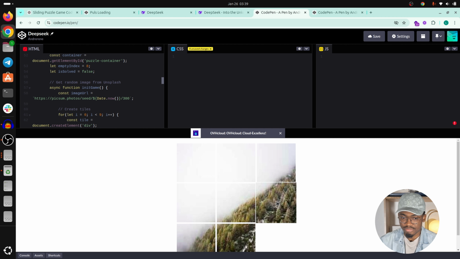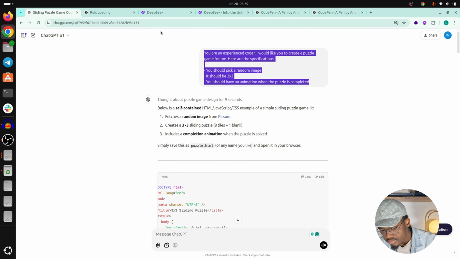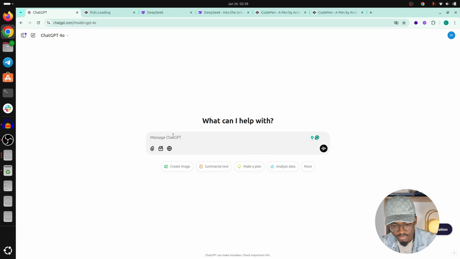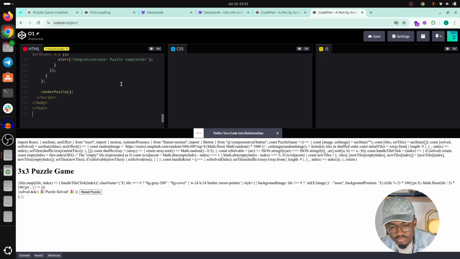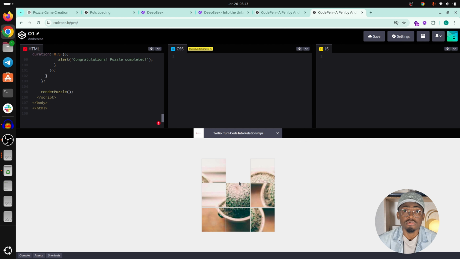So I will just try something pretty simple. Okay, I will ask this same quick question to 4o to see if 4o can actually match what we got from O1. Okay, from R1, sorry. So okay, let's ask this same actual question to 4o and see what we'll get. Copy this and paste it here. Okay, so basically 4o gave us a better solution than R1.